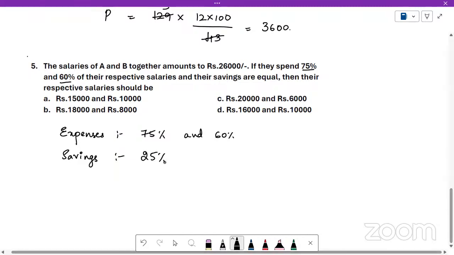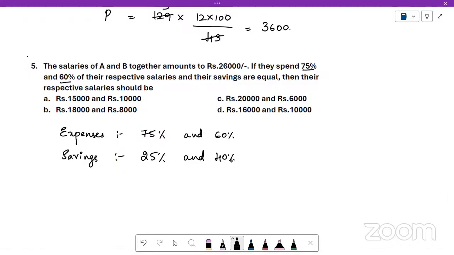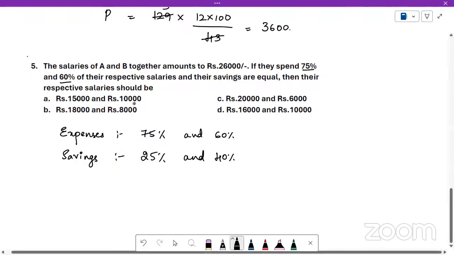Savings is 25% and 40%. Correct. Yes, Fauzia Bonu also correct. 25% and 40%. So find out what is 25% of the first value and 40% of the second value. If they are equal, that is your answer.